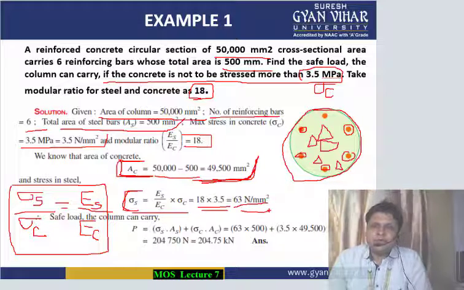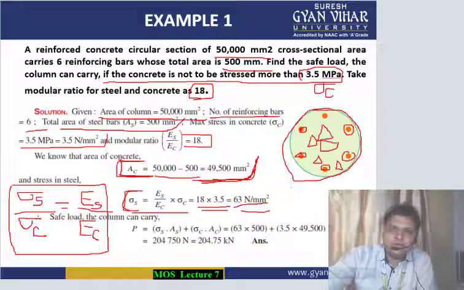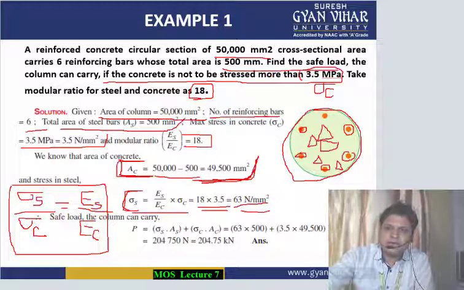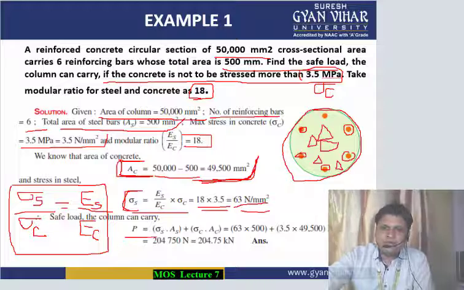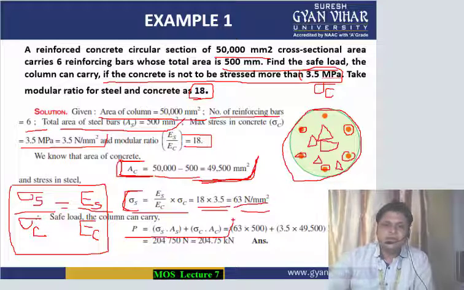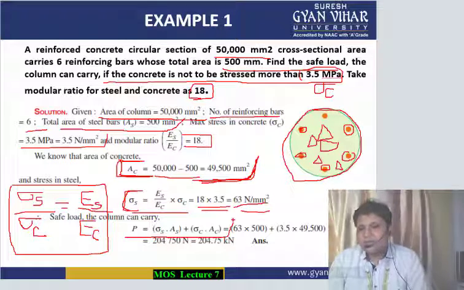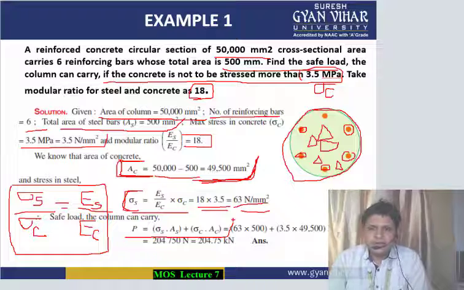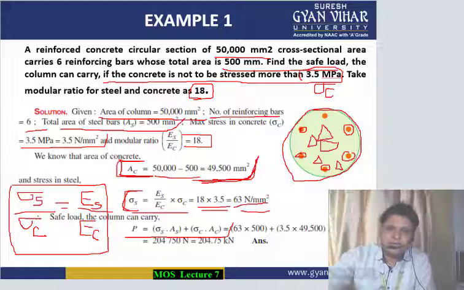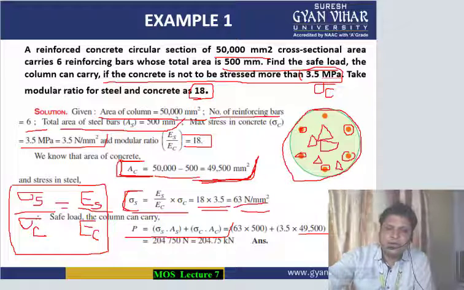Now moving further, what do we have to calculate? We have to calculate the safe load that the structure can sustain. The total load, as we all know, has the formula sigma s As plus sigma c Ac. So it becomes 63 into 500 plus 3.5 into, for Ac we have calculated 49,500.